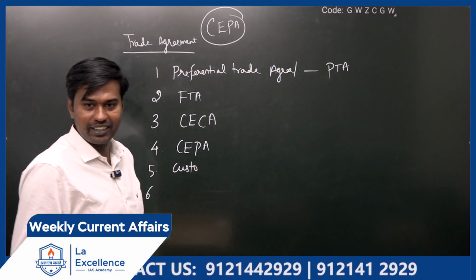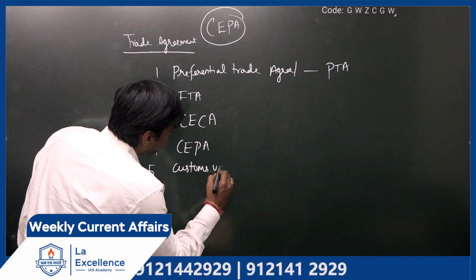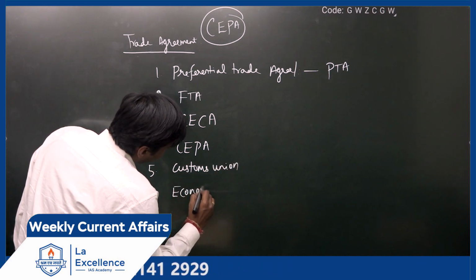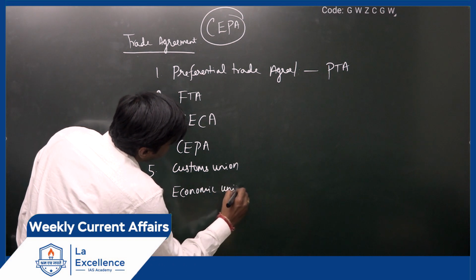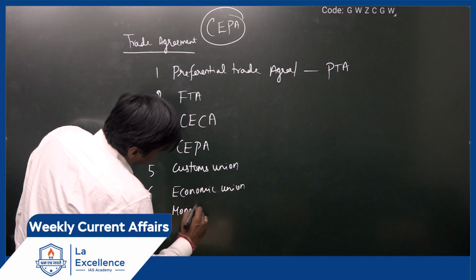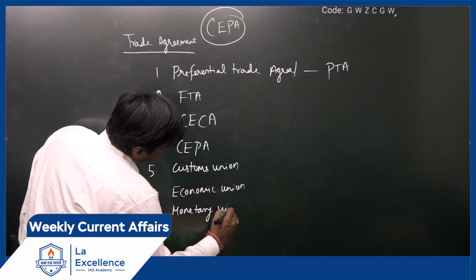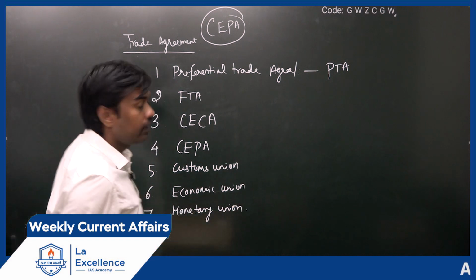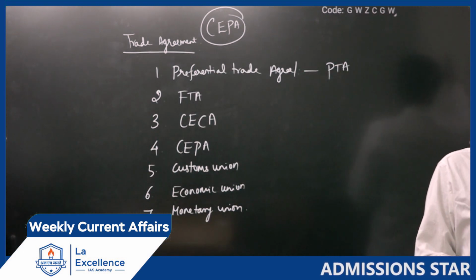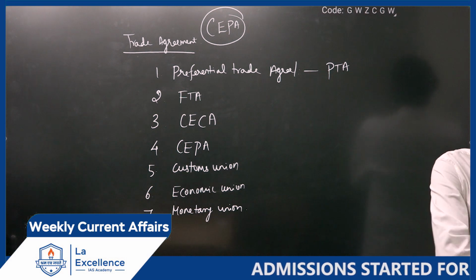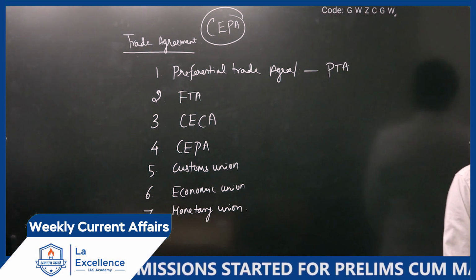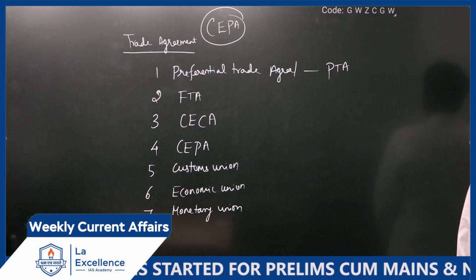Mains again required. Customs union. Then you have economic union. Then you have monetary union. This is the stage in which, internationally, when you approach a country for doing trade, this is how mostly we develop the economic relationship with them.